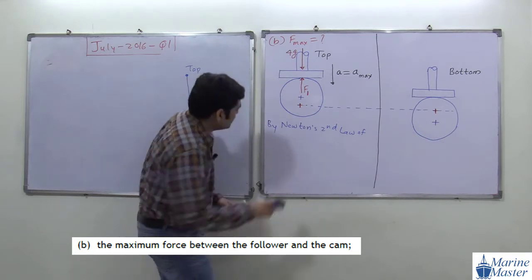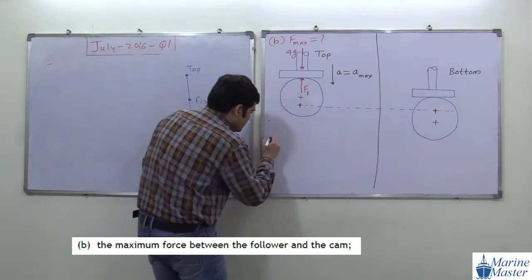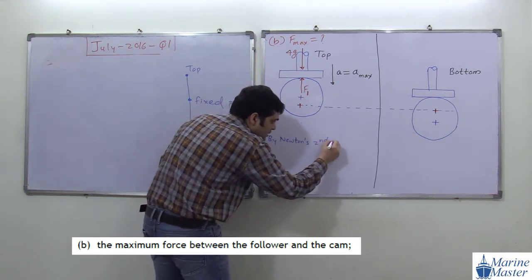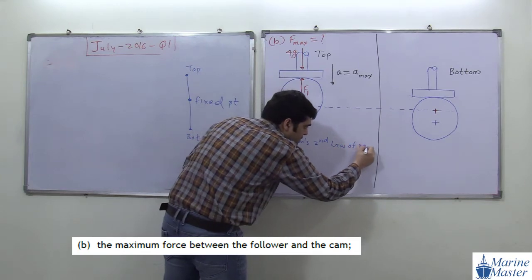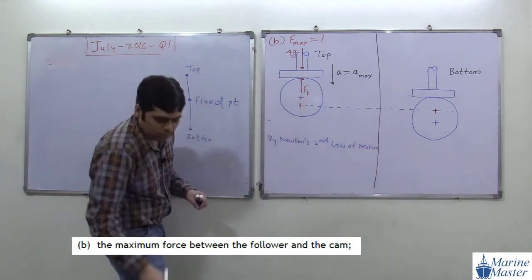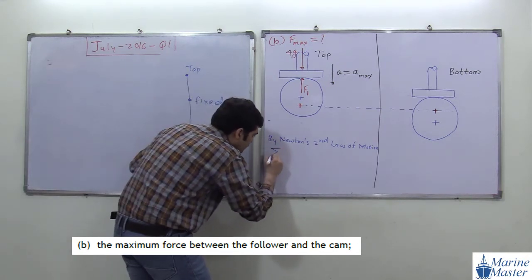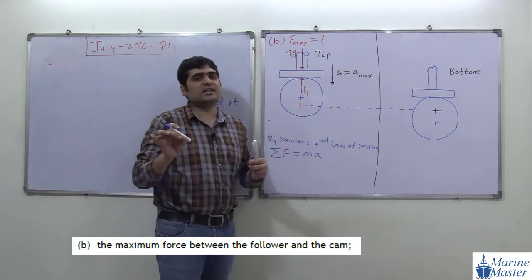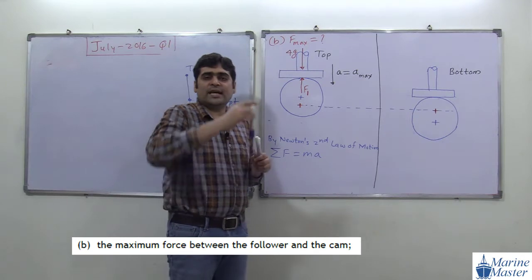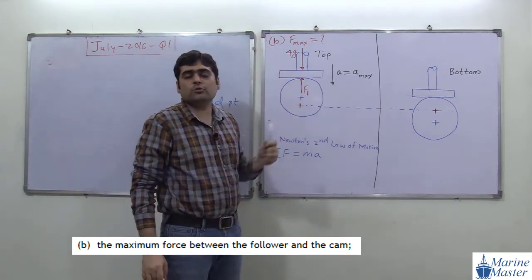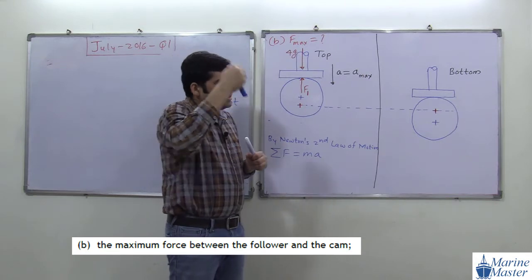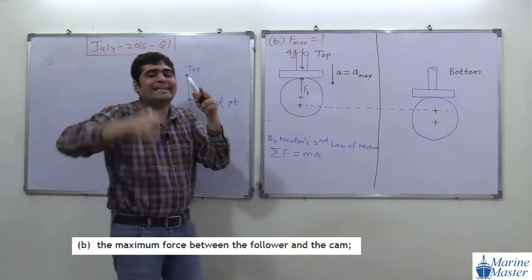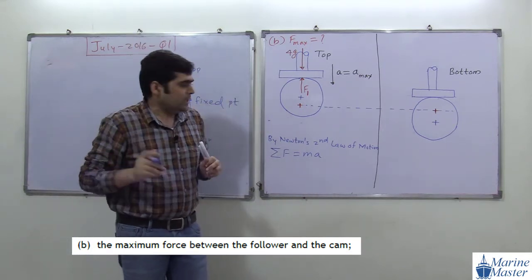Okay, one minute, I am going to save some space. So by Newton's second law of motion, our most favorite thing in mechanics. What is Newton's second law of motion? Summation of force is equal to mass times acceleration. Now here forces in the direction of acceleration we consider as positive, and here acceleration direction is downward for this topmost position. Why is acceleration downward? Because our position is topmost and acceleration is always directed towards the fixed point.